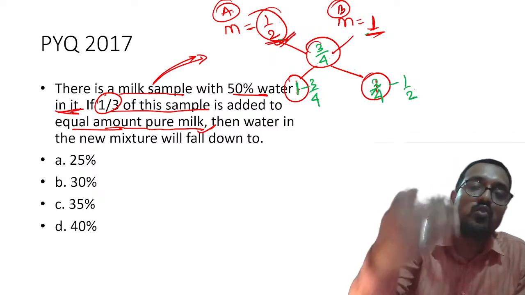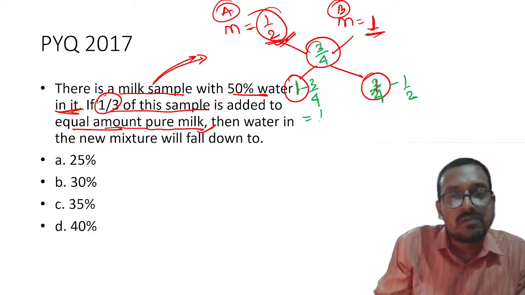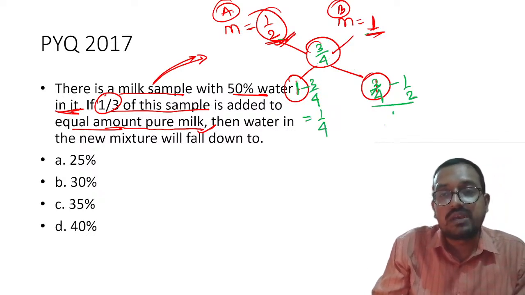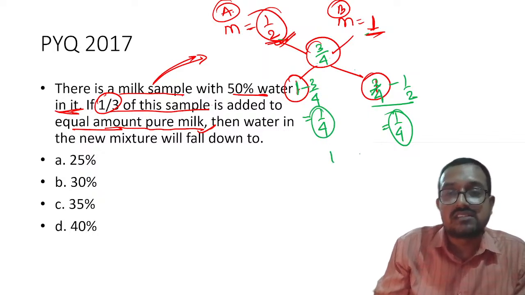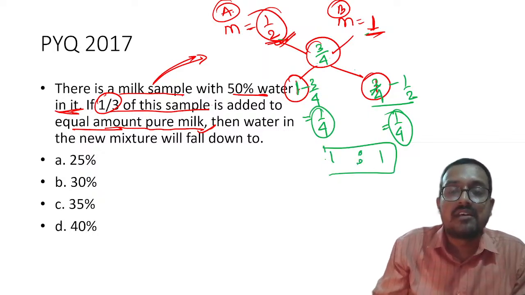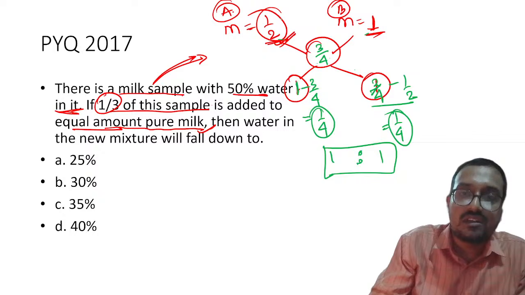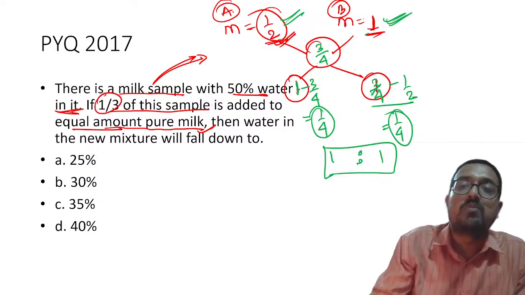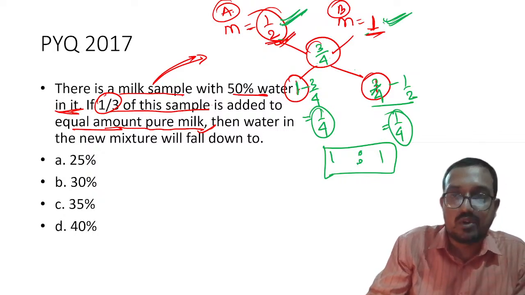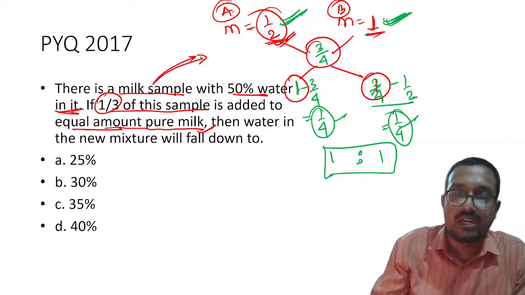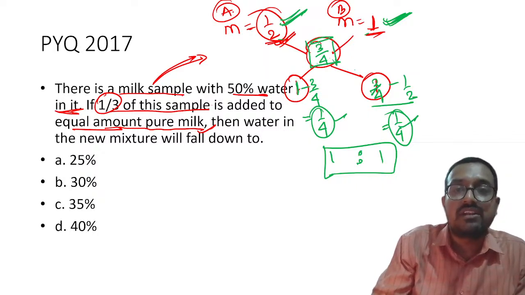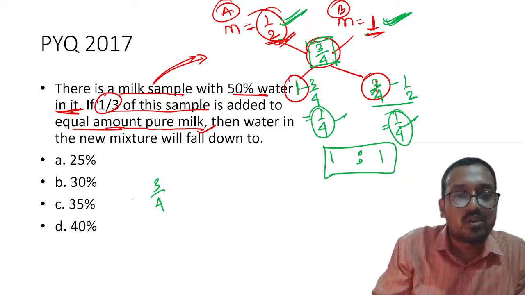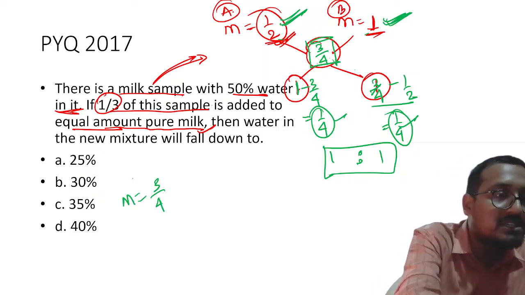Please remember, this is the way you write it up. Understood? So this will become 1/4, and this will also become 1/4. Hence our condition is satisfied: finally both the solutions are in equal amount. So please remember 1 by 4, 1 by 4. Understood? And now the resultant mixture has 3/4 milk.